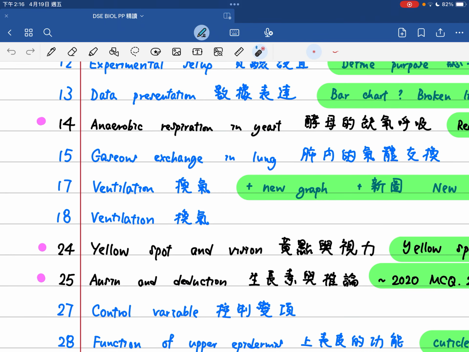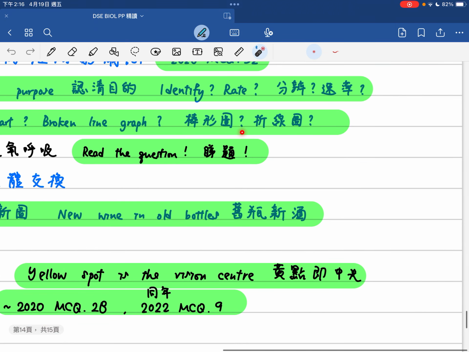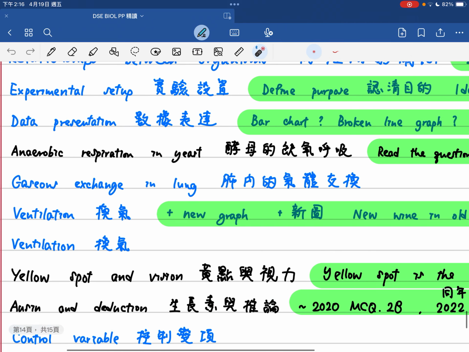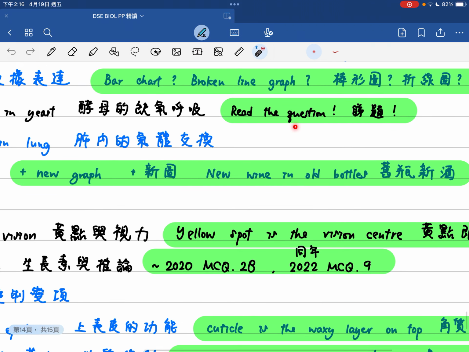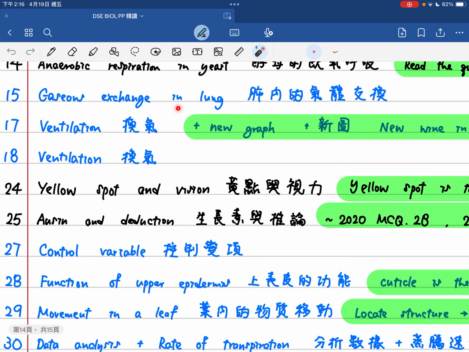data presentation 數據嘅表達。So when do we use the bar chart or when do we use the broken line graph？幾時用棒形圖，幾時用折線圖，都係一個值得要討論嘅問題。同學如果想了解更多嘅話，就可能喺下邊留個言啦，等我知得到原來同學都真係有睇嘅。Question 14 talk about the anaerobic respiration in yeast 酵母的缺氧呼吸。Remember to read the question first before you answer。記得睇題目啦，因為可能同學答出呢條係因為漏咗個概念，唔知道原來佢做緊嘅係缺氧呼吸。Question 15 talk about the gaseous exchange in lung 肺裏邊嘅氣體交換。Question 17 and 18 talk about the ventilation 換氣。And then they use a new graph